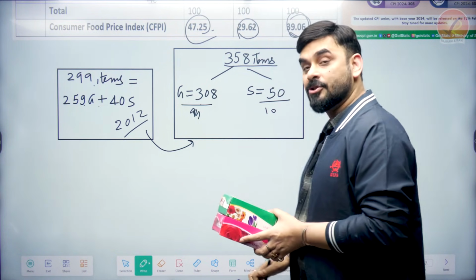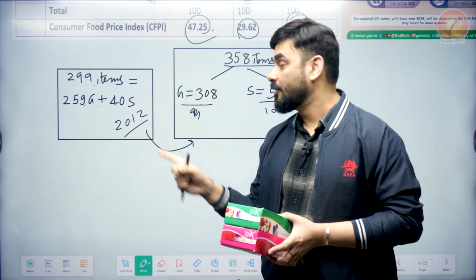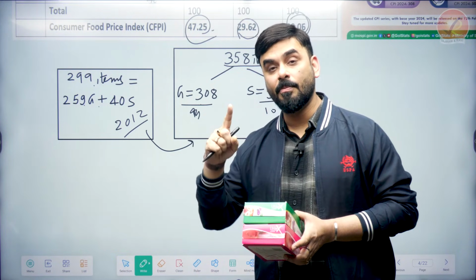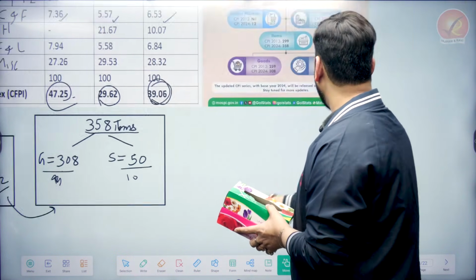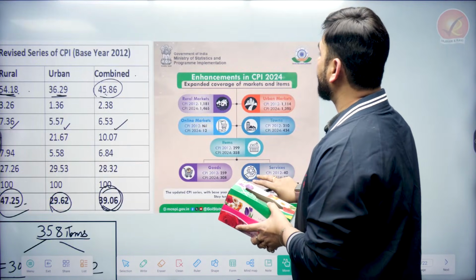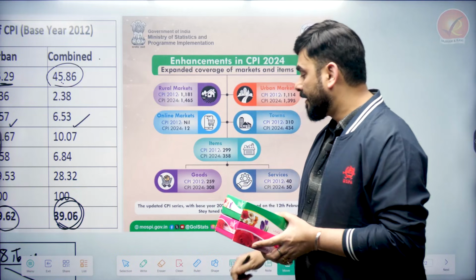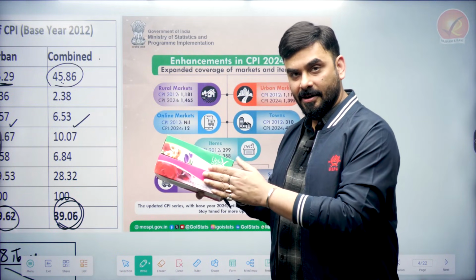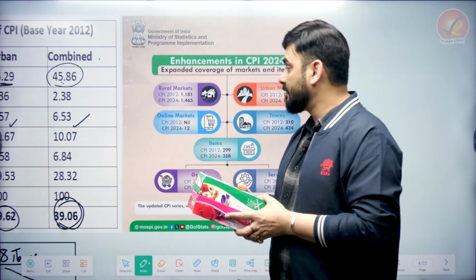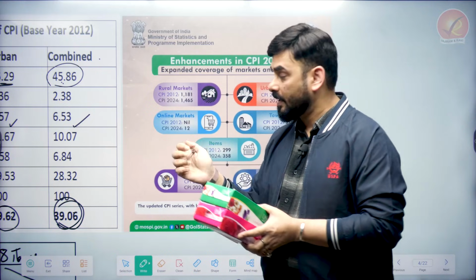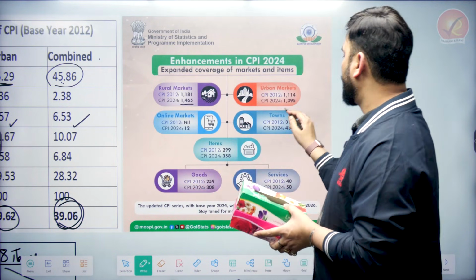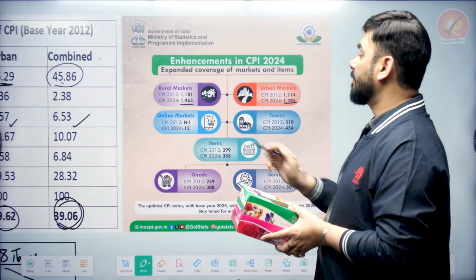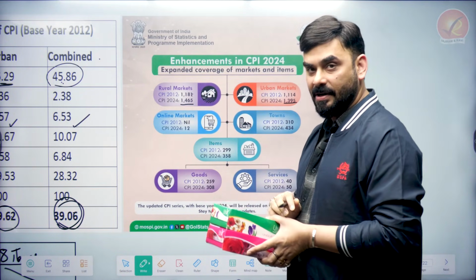Now the government is also collecting the data related to the price of these goods and services from a larger number of markets. If you see the current part, this is from MOSPI again. Earlier, the government of India used to collect the price data only from a limited number of markets, but now they are going to 1,465 rural markets and 1,395 urban markets, whereas earlier the number of markets was less.